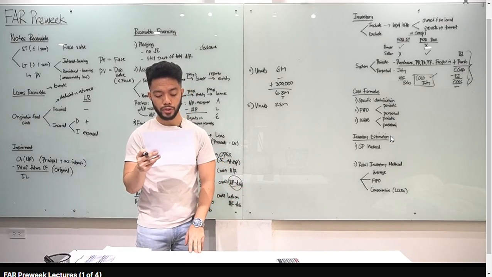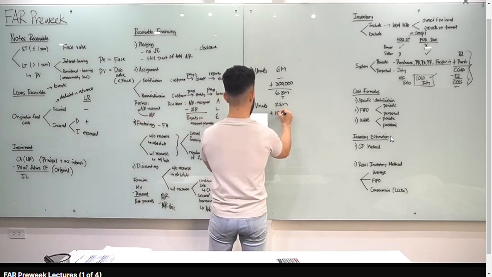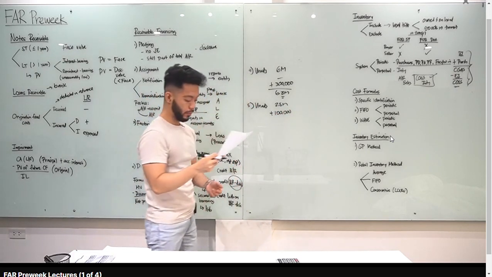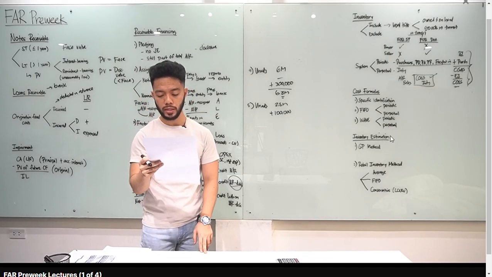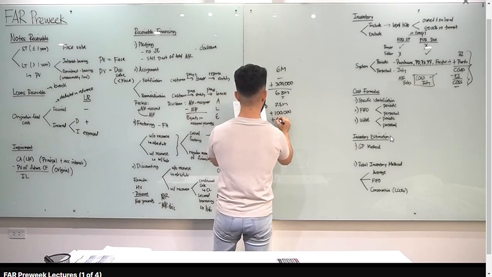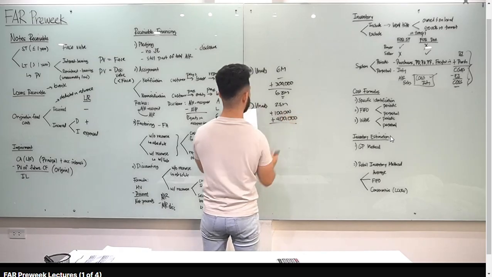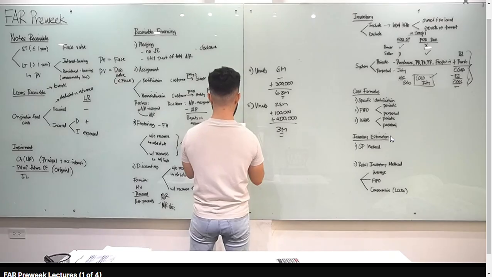On December 30, was received and recorded on January 5 FOB shipping point. Sa atin na dapat yan, plus 100,000. Next, goods in transit, goods in the shipping area were excluded from inventory although shipment was not paid until January 5. The goods billed to the customer, FOB shipping point, hindi pa na-ship. O sa'yo yan, in-exclude. So, ibig sabihin, add natin 400,000. 2.5 million plus 100 is 2.6 plus 400. You have 3 million. Sagot natin for number 5 is letter D, 3 million.